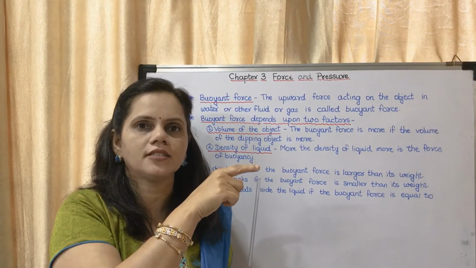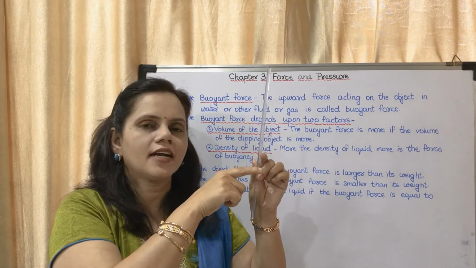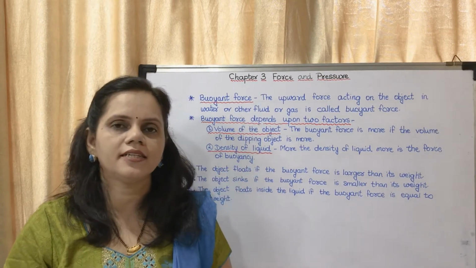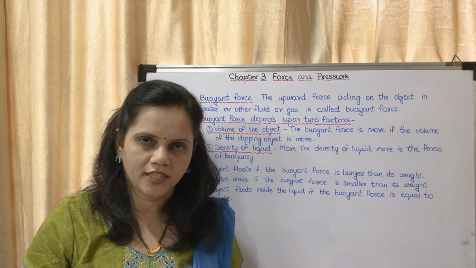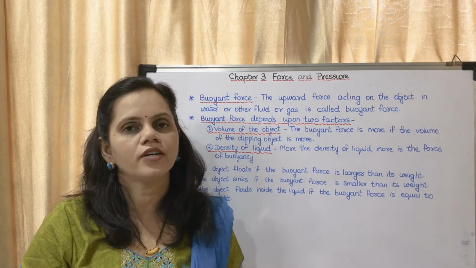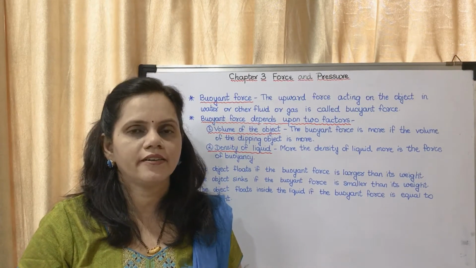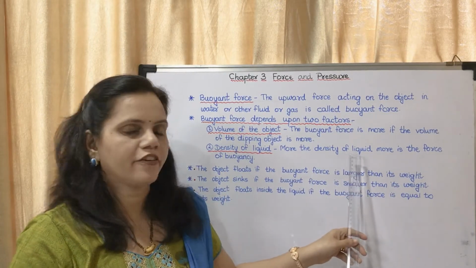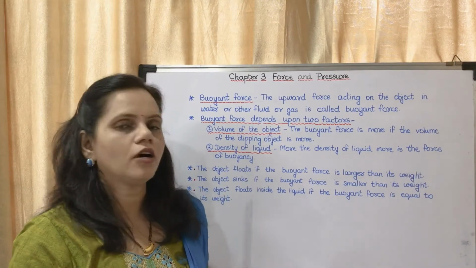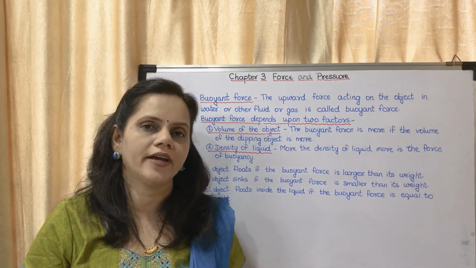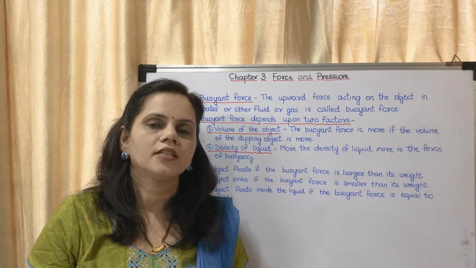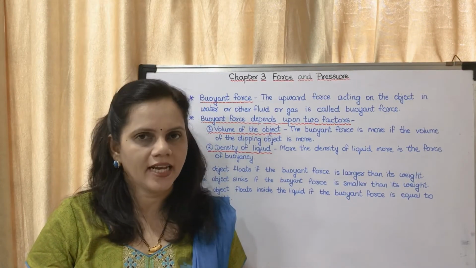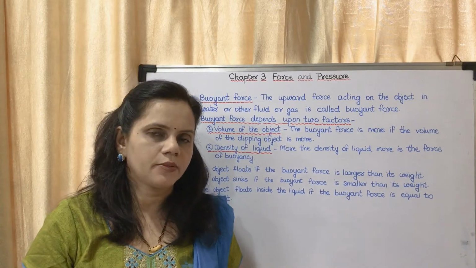Sink means it does not actually sink. That means it will come a little lower. Why? Because the density of fresh water is less than the density of sea water. So what is the factor? It is the density of the liquid. More the density of the liquid, more is the force of buoyancy, or more is the buoyant force. So in sea water the buoyant force is more and in fresh water the buoyant force is less. So these are the two experiments given.